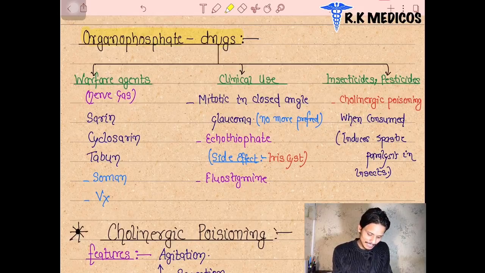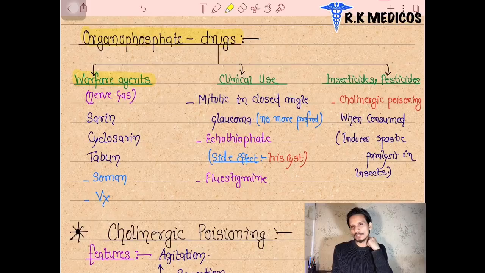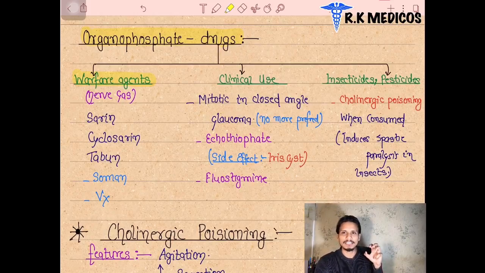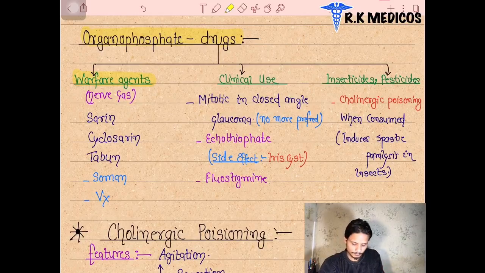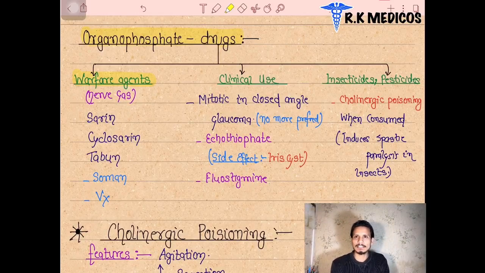Why anti-human? They are warfare agents. Organophosphate agents are used as warfare agents, in the World War and in the Vietnam War, as we know. Warfare agents are basically chemical, pharmacological or drug agents that we use in the World War, or in similar situations.